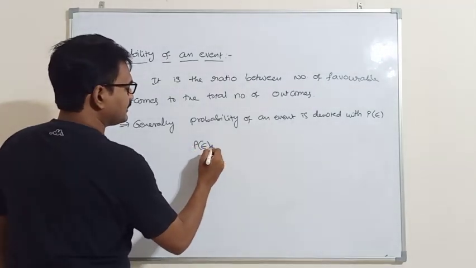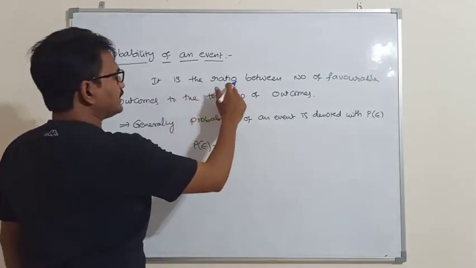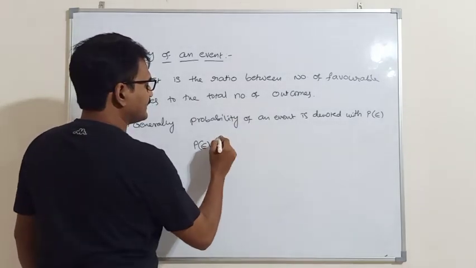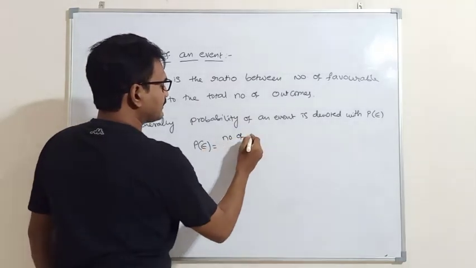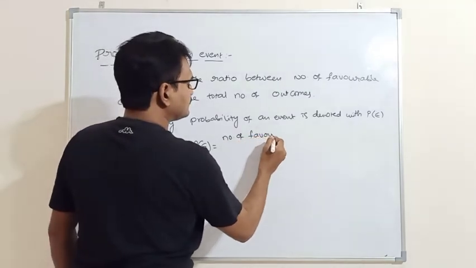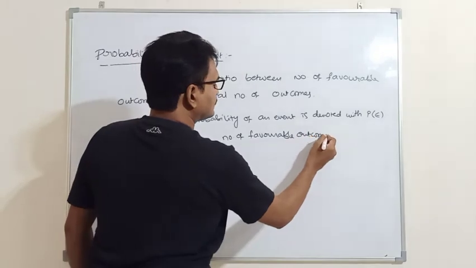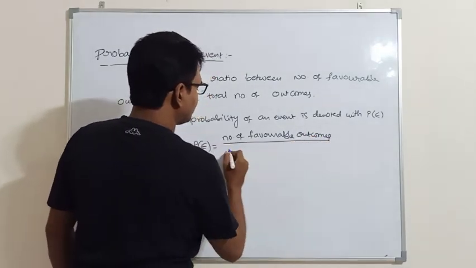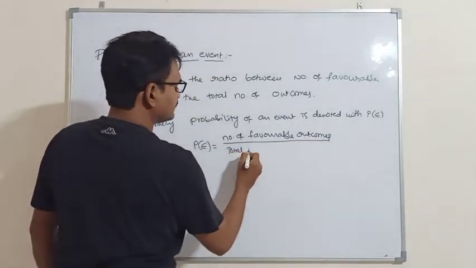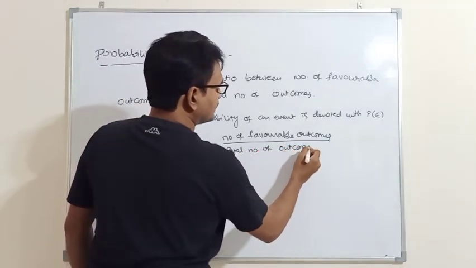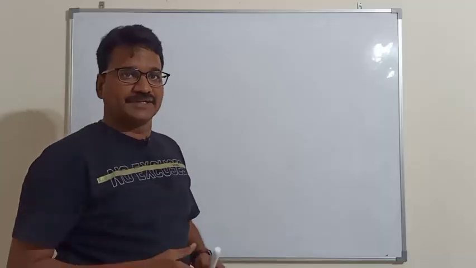So the probability of an event is the ratio between the number of favorable outcomes to the total number of outcomes. This is the definition of probability.